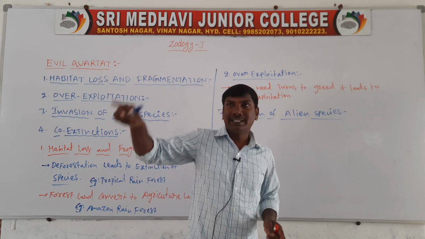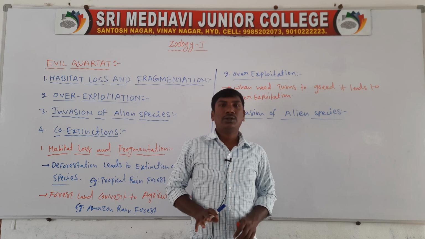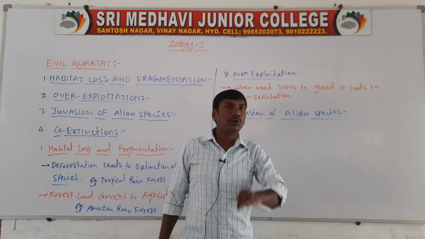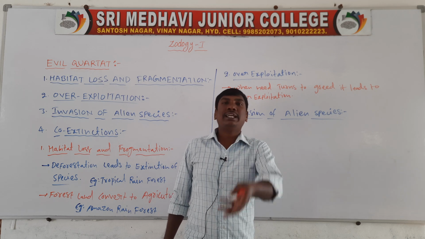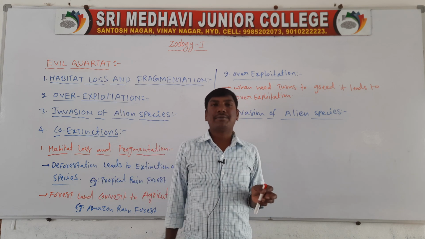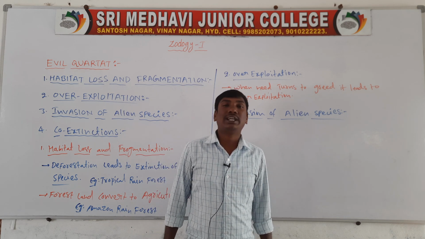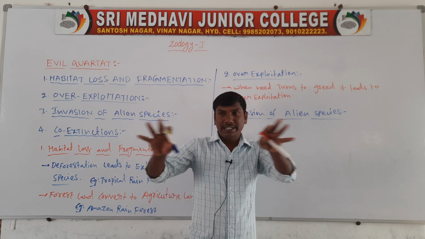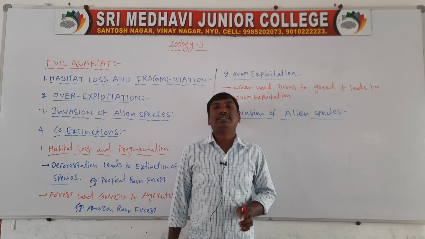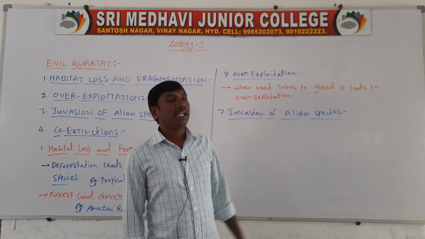Once more, for example, the rats live in this room. An alien species means a new species, for example a cat that comes to this area and eats the rats. The rats go extinct because of the cats. Or a snake comes and eats the rats. So new species dominate the native species: the new species survive and the native species go extinct. This is the invasion of alien species.